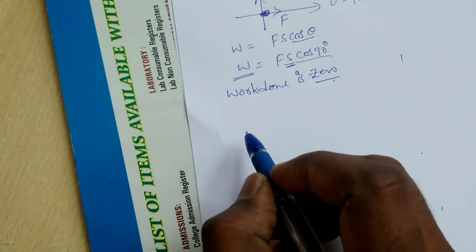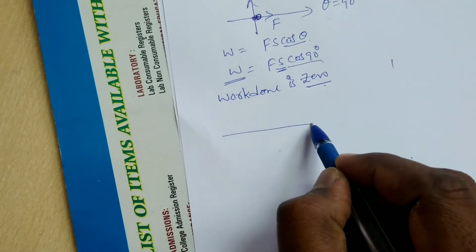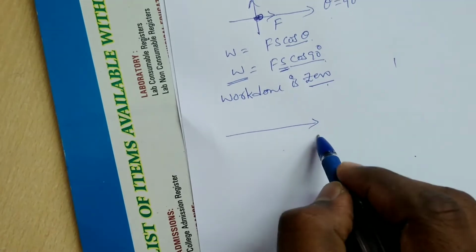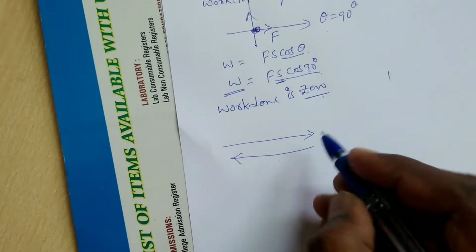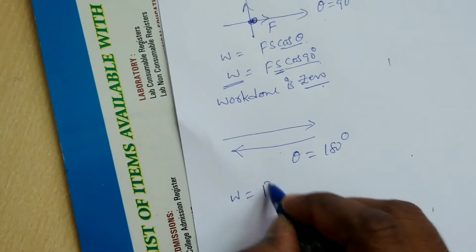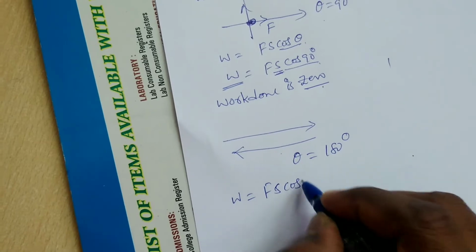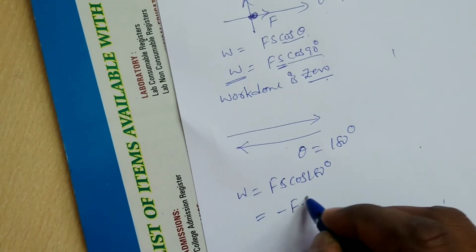Next, see here. Suppose the force direction is this direction and the displacement direction is the opposite direction. In this case, theta equals 180 degrees. Work done equals F s cos 180 degrees. Cos 180 equals minus 1. It means minus F s.